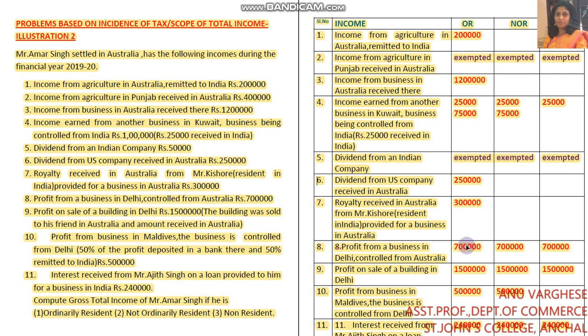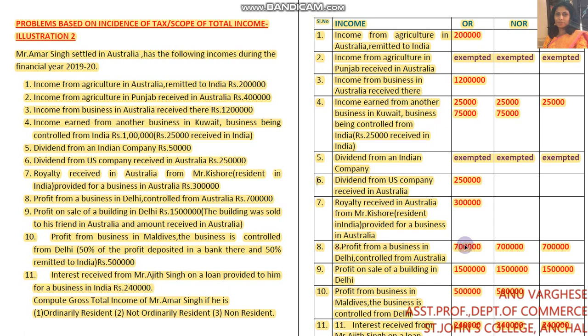Income deemed to be received in India is taxable for ordinary resident, not ordinary resident, and non-resident. Income arising in India is taxable for ordinarily resident, not ordinarily resident, and non-resident. Income deemed to be arising in India is also taxable for all three.